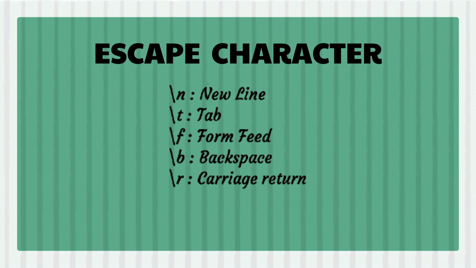Here, escape characters. Escape characters are special characters. It is used when you want to insert a new line, so \n you have to use. For tab \t, form feed \f, backspace \b, carriage return \r.